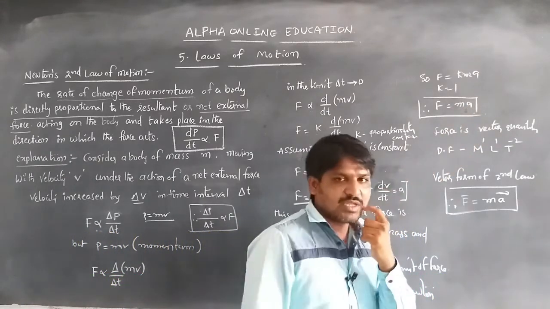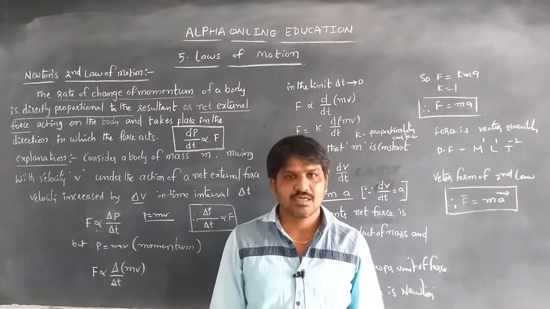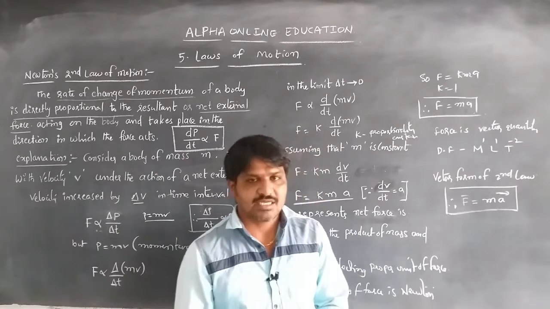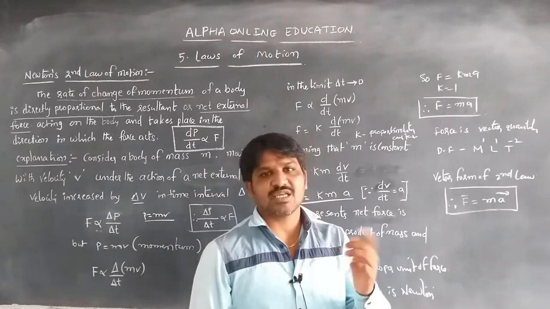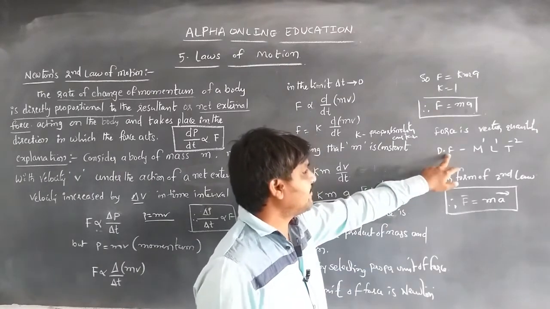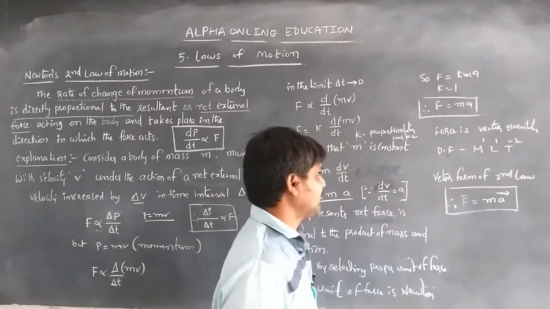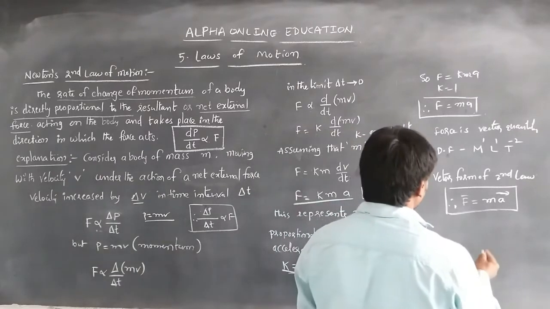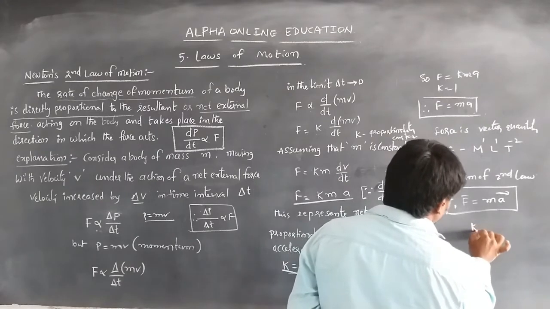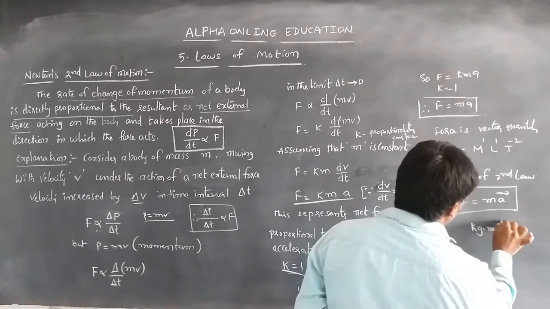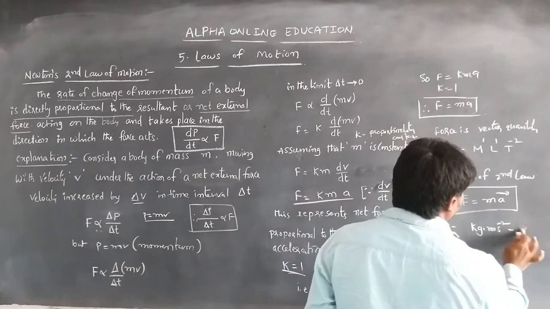Force is a vector quantity. It has magnitude and a specific direction, and in that direction the momentum changes. The dimensional formula of force will be M power 1, L power 1, T power minus 2, because the force unit is kilogram meter per second square, which is considered a Newton.